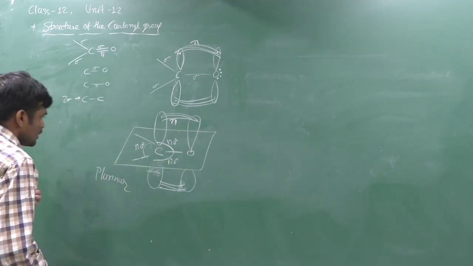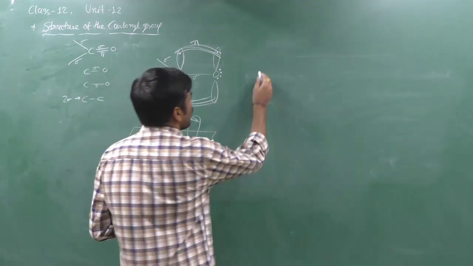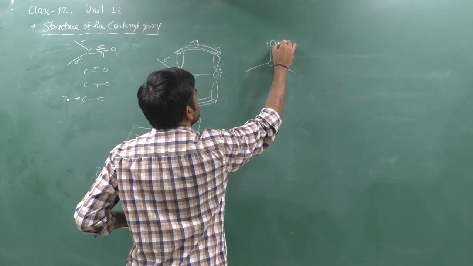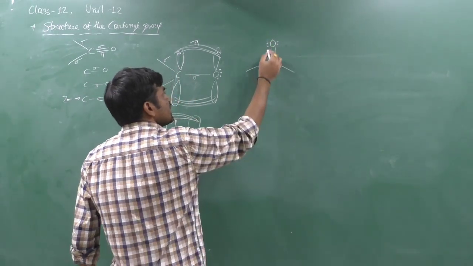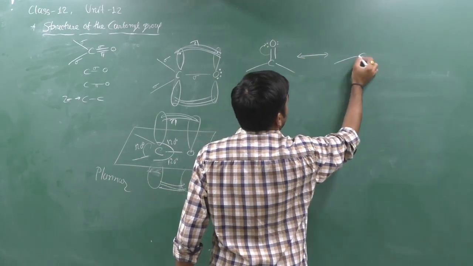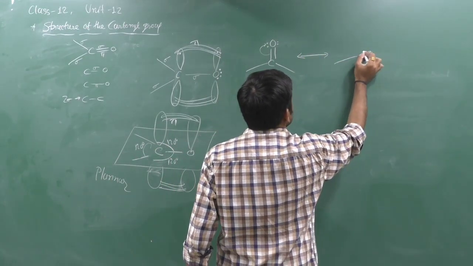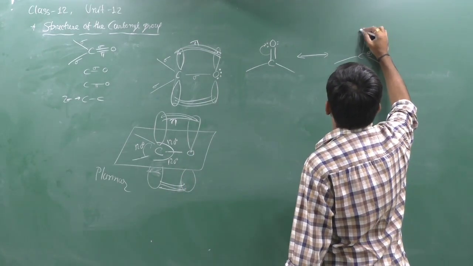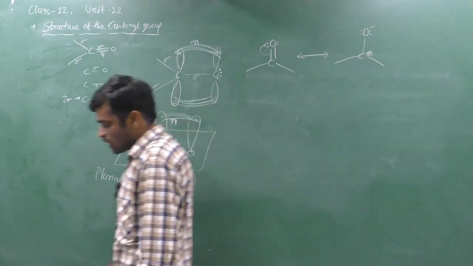Yes, and it can have a polar bond. Suppose you consider this carbonyl group, then it can get resonating structures like that. Carbon has a positive charge because it can donate the electron of the pi bond, and oxygen has a negative charge. That is the resonating structure of the carbonyl group.